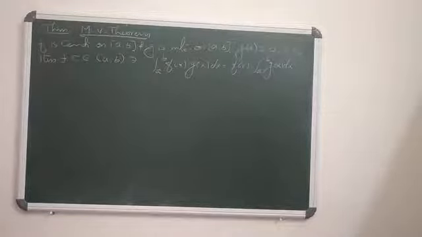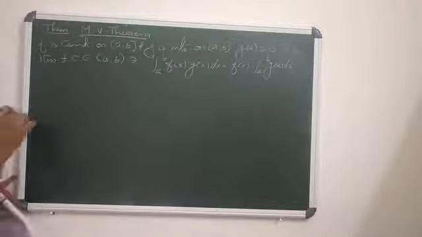So here, if f is continuous on [a,b] and g is integrable on [a,b] with g(x) ≥ 0 for all x, then there exists a point c in (a,b) such that the integral from a to b of f(x)g(x) dx is nothing but f(c) times the integral from a to b of g(x) dx.